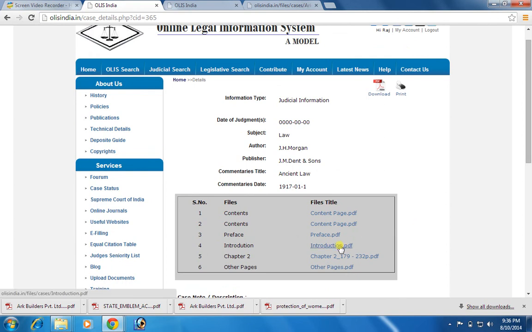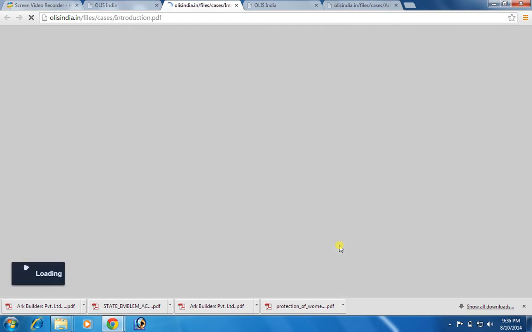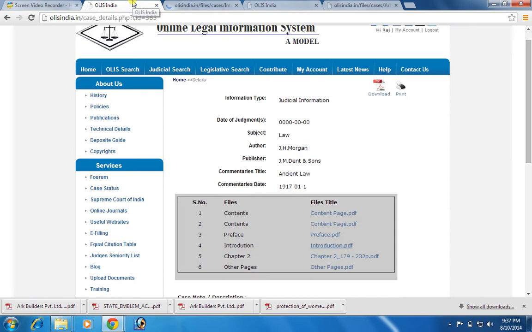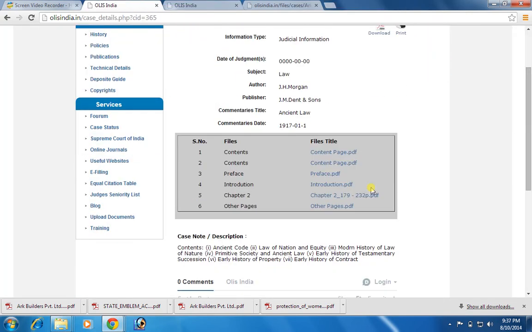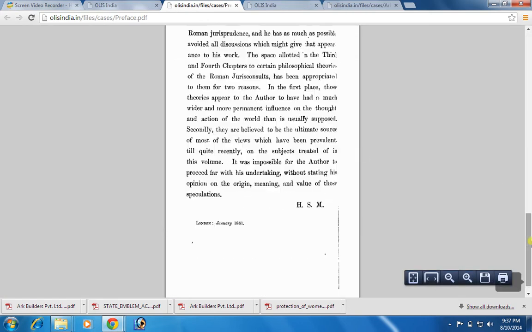Suppose you wish only the introduction part, then you have to click on introduction, and you can save this chapter to your local computer. Similarly, in case you want a preface, you can also save it on a local computer.